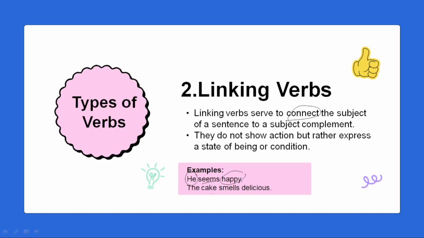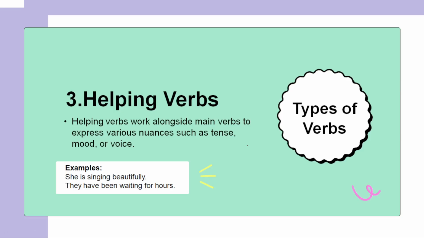Coming to the next example, the cake smells delicious. Here the cake is the noun. Yes, and smells is connecting the subject cake with the expression of the feeling. These are called linking verbs, where they connect two parts of the sentence with the verb in the middle. Coming to the helping verbs, which play a very important role.